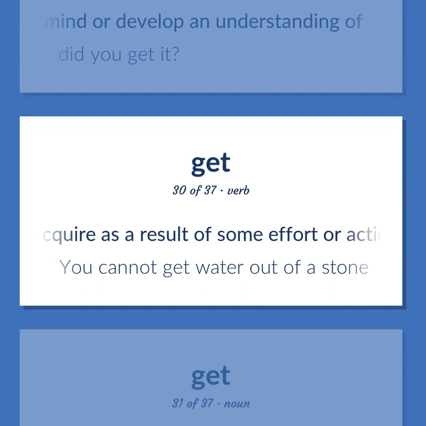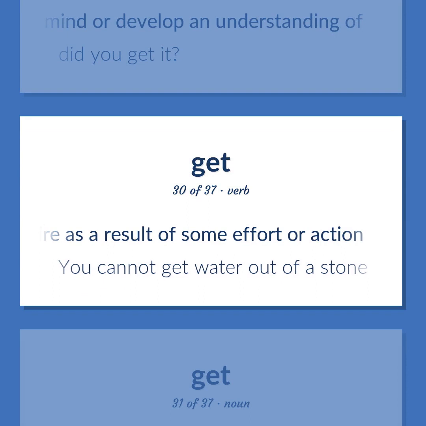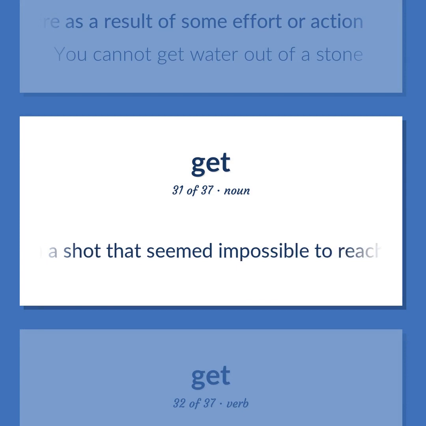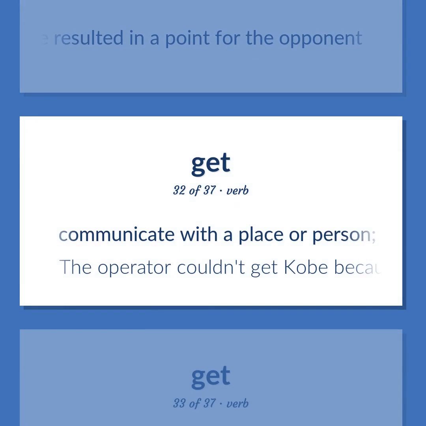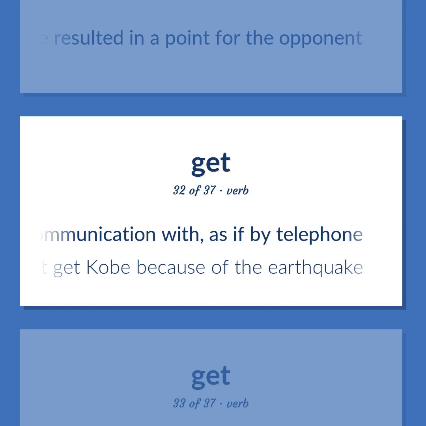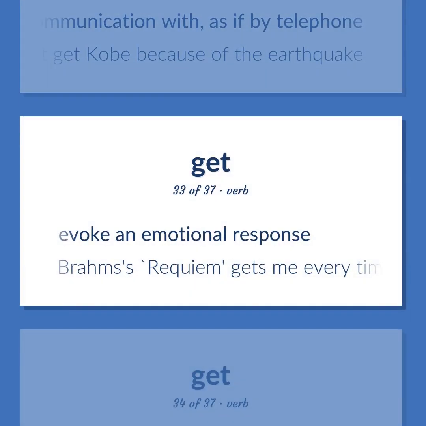Acquire as a result of some effort or action. You cannot get water out of a stone. A return on a shot that seemed impossible to reach and would normally have resulted in a point for the opponent. Communicate with a place or person. Establish communication with, as if by telephone. The operator couldn't get Kobe because of the earthquake. Evoke an emotional response.